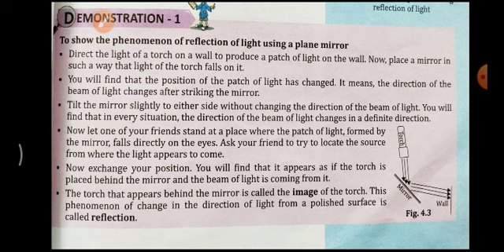It will feel exactly like the light is coming from the mirror itself, whereas the torch is present somewhere else. But after the reflection, the light appears to come exactly from behind the mirror. The torch that appears behind the mirror is called the image of the torch. This phenomenon of change in the direction of light from a polished surface is called reflection. Okay, this is all about reflections.